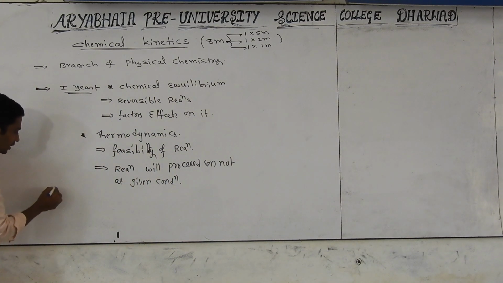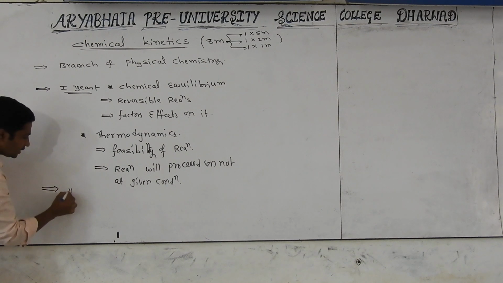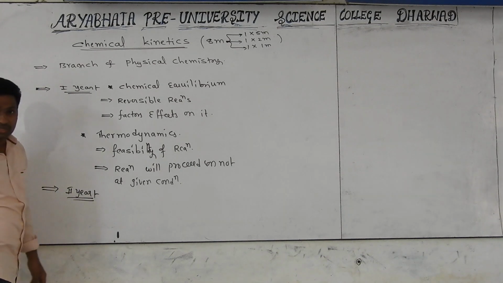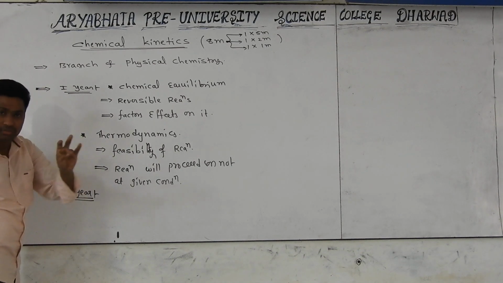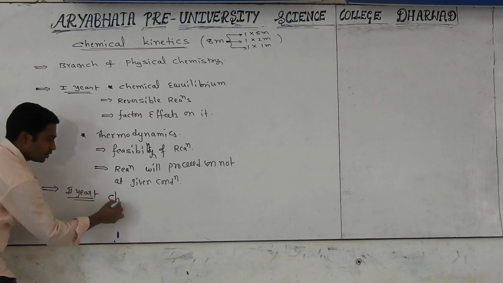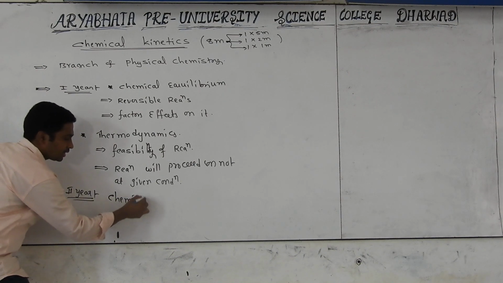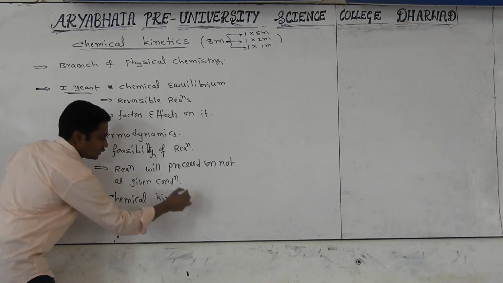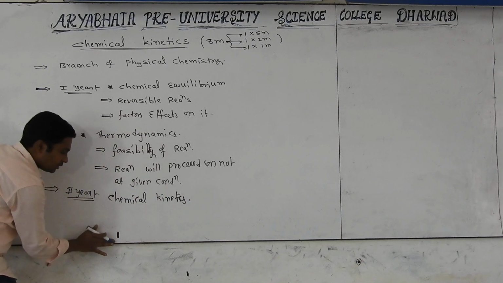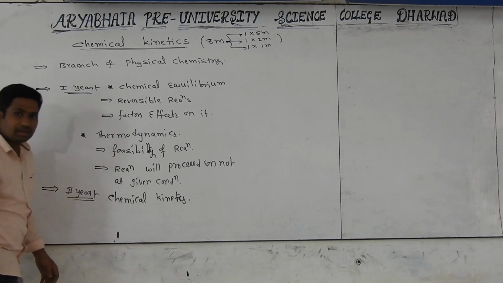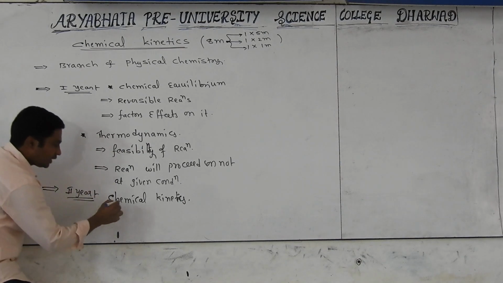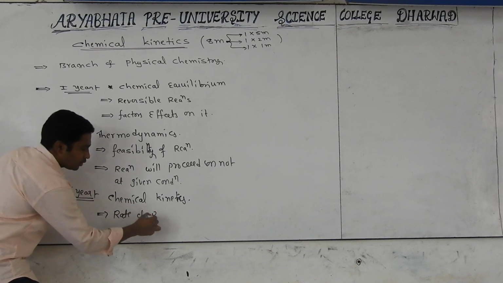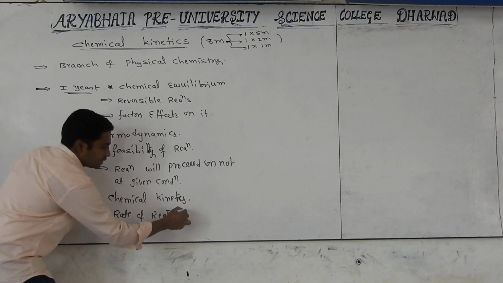Now the same thing we discuss under second year physical chemistry. We already learned two lessons under physical chemistry: solid state and solutions. And one more is our topic, chemical kinetics. What does it explain regarding chemical reactions? It explains the rate of reaction, denoted by small r.